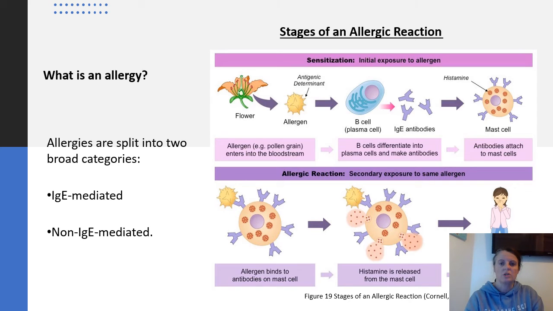An allergic reaction is the body's immune system response to a specific food or item. A reaction can be induced by a variety of things, including pollen, foods such as nuts, shellfish, dairy, gluten, house dust mites, and certain animals, for example cats. IgE-mediated allergies and non-IgE-mediated allergies are 2 main types of allergies. The stages of an allergic reaction can be seen in Figure 19.